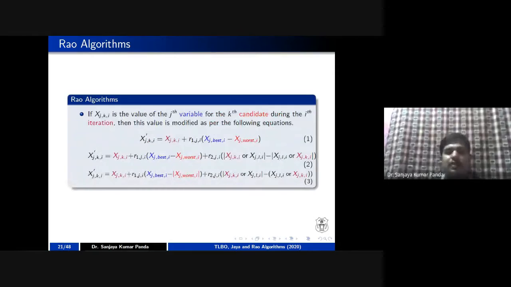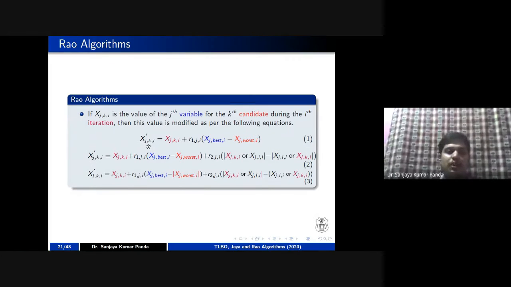For the three algorithms, he designed three different objective functions. These are the objective functions. If you see, more or less they look similar, but they are different. In the first algorithm, Professor Rao updated the values using equation number 1. So he is using three different indices. Don't be confused by this.